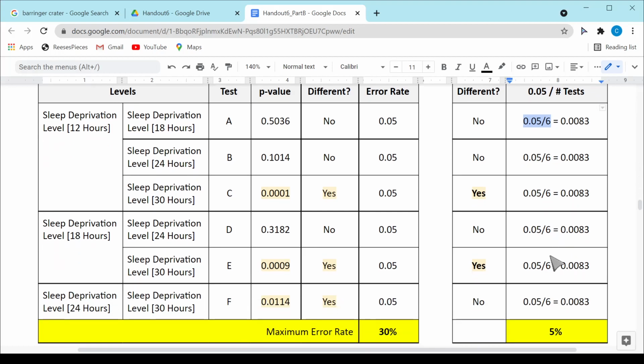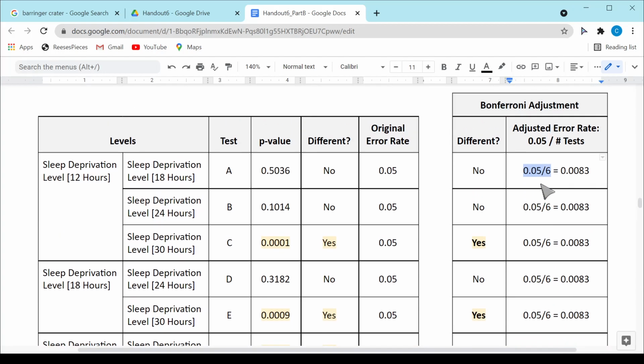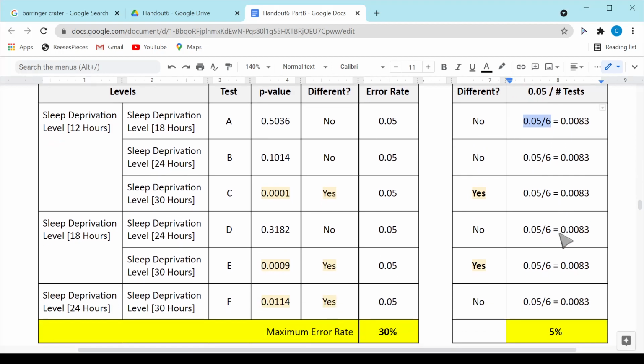That was pretty clever because now my maximum error rate here is going to stay at 5%. It turns out when I use the Bonferroni adjustment to do my comparisons though, the sleep deprivation comparison between 24 and 30 hours is no longer significant because this p-value, 0.0114, is not less than the 0.0083.